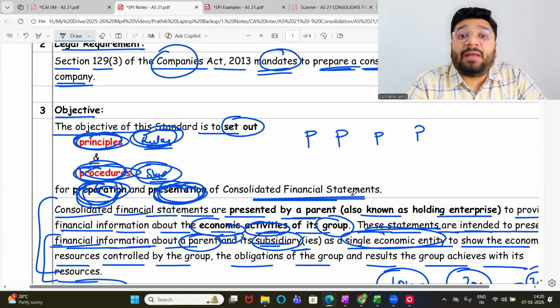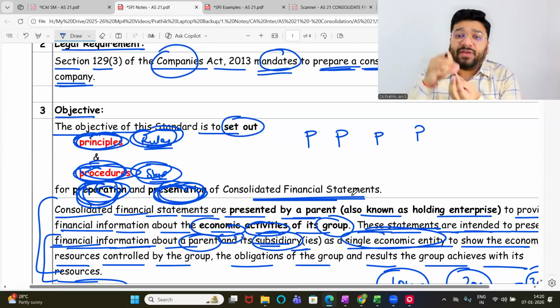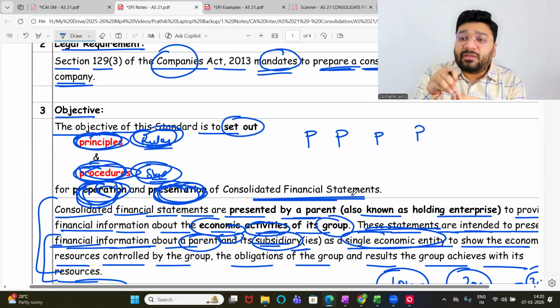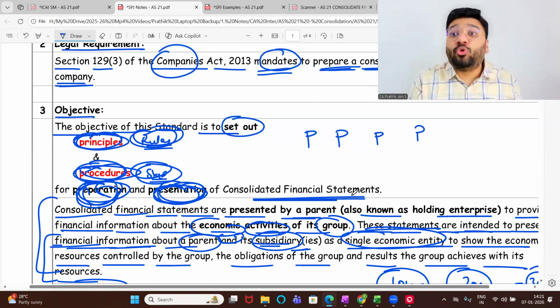This CFS is to be prepared by whom? Holding company, which is also called parent company. So holding company, parent company, in their financial statement, they'll add the financial statement of subsidiaries and associate. I'm not discussing associate because I'm discussing AS 23. So here they will incorporate the financial statement of subsidiary in their holding company and prepare one combined, meaning consolidated financial statement, so that the user can understand on the whole what is the group asset, on the whole what is the group liability, on the whole what is the group turnover, on the whole what is the group profit. So on overall basis you'll get clarity.